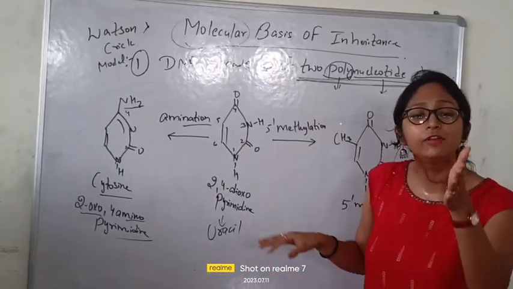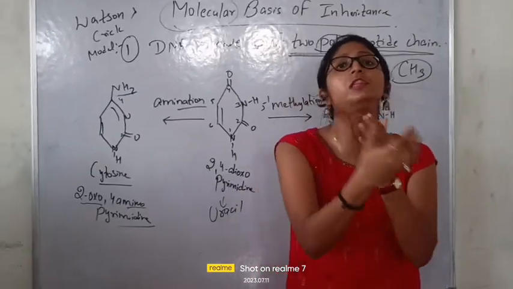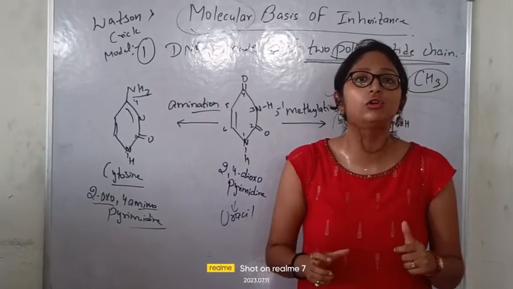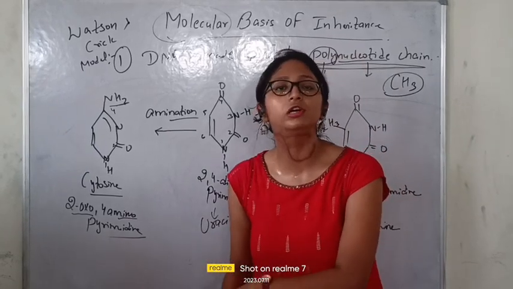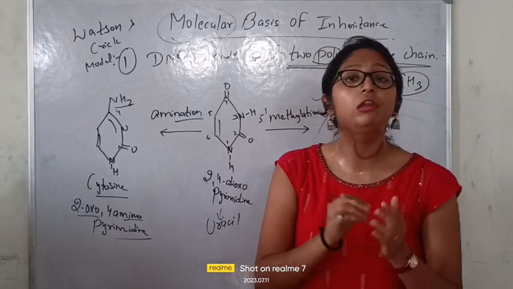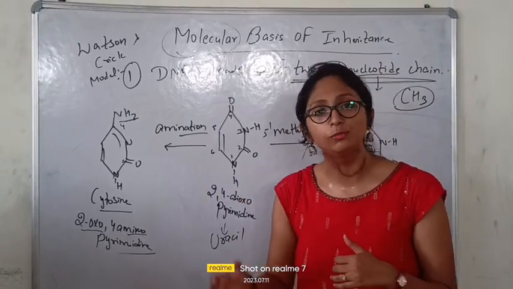For example, if I am joining pentose sugar with phosphate and pentose sugar with the nitrogen base, I need a fevicol for that. What is that fevicol? That fevicol is the bond. What is that bond? We will learn about those bonds and how they are attached together. Fine, we will learn now how many types of bond can be observed in the DNA.